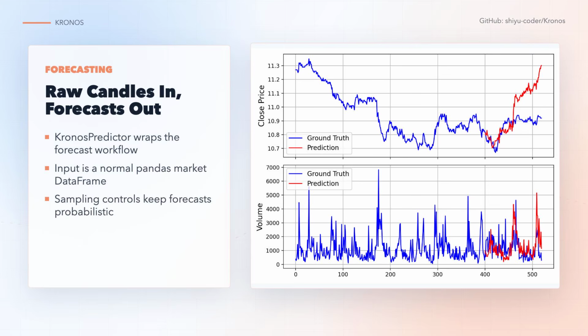You load the tokenizer and model from Hugging Face, pass in a pandas data frame with recent candles, provide the future timestamps you want, and get back a forecast data frame. The API handles preprocessing, normalization, prediction, and inverse normalization. The important part is that the example looks like normal Python data work, not a custom research runtime.